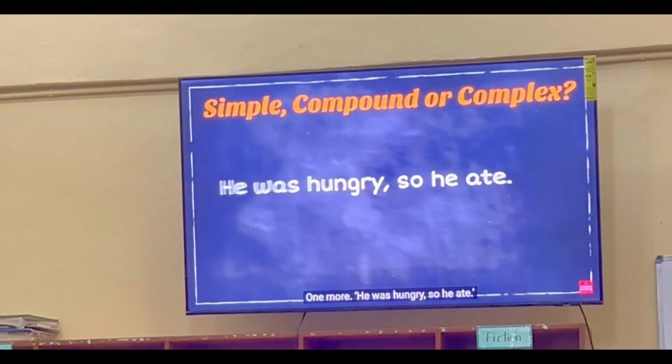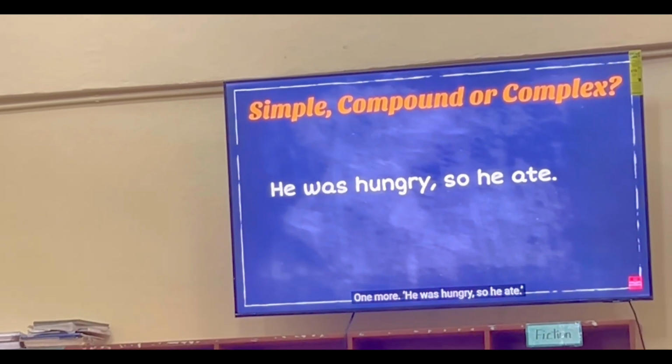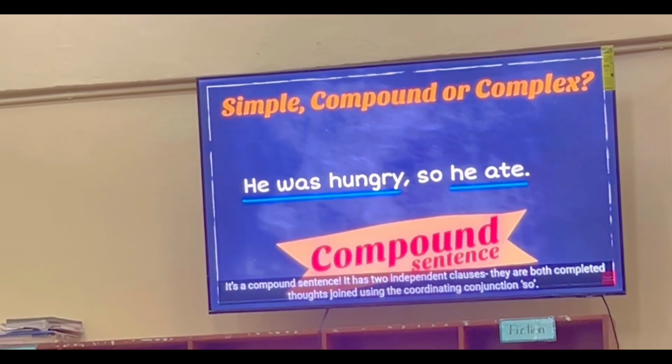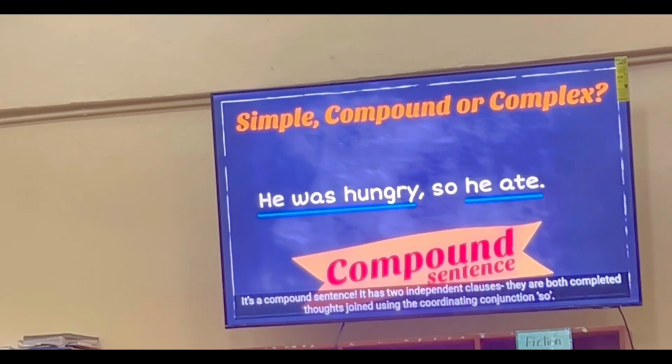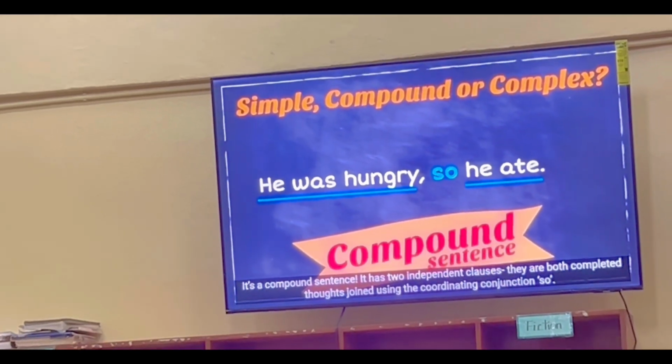One more. He was hungry, so he ate. It's a compound sentence. It has two independent clauses. They are both completed thoughts, joined using the coordinating conjunction so.